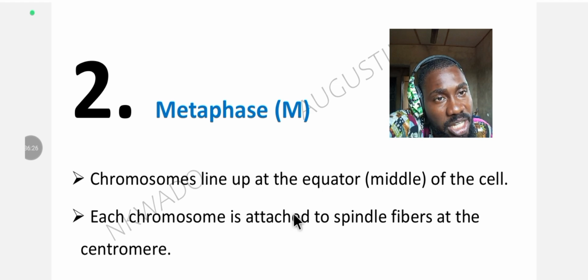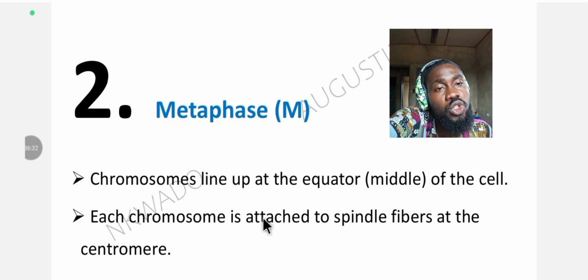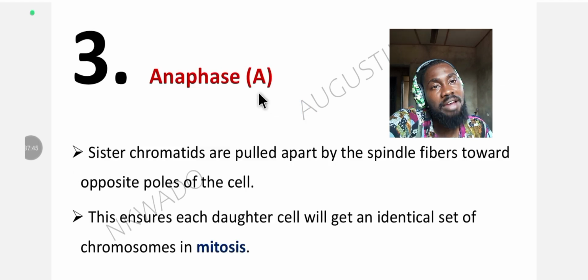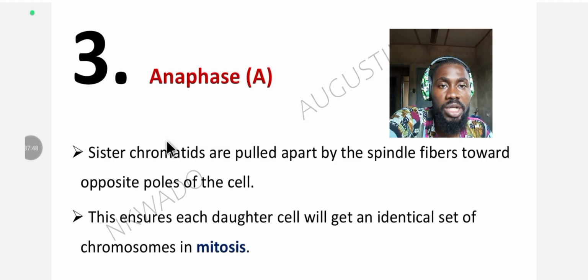So what happens? The chromosomes line up at the equator of the cell because they are trying to get ready for what is going to occur. And the second occurrence says each chromosome is attached to the spindle fiber at the centromere. So that spindle fiber that is formed is going to further aid the breakage of the cell; the chromosome attaches to that spindle. A stands for anaphase, and this is anaphase. Take note of the color coding.